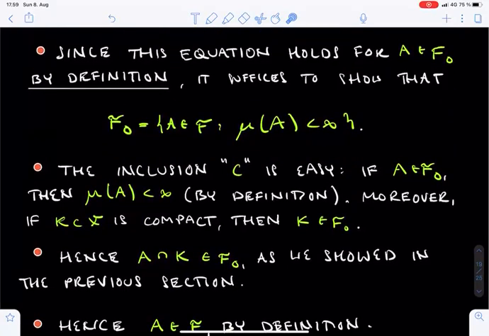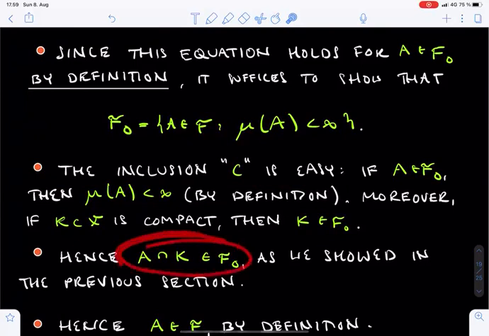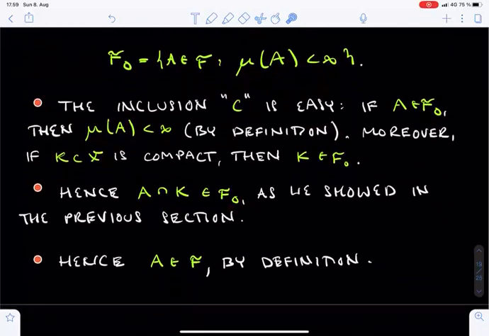The forward inclusion is simple. Fix a set A from F0. Then A has finite mu measure by the definition of F0. To show that A also lies in F, we need to show that the intersection of A with any compact set K lies in F0. If K is compact, then we have seen before that K lies in F0. We have also showed that F0 is closed under finite intersections. Therefore, the intersection of A and K lies in F0 as we wanted, and hence A lies in F.